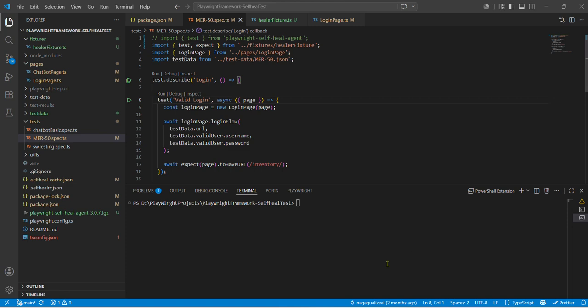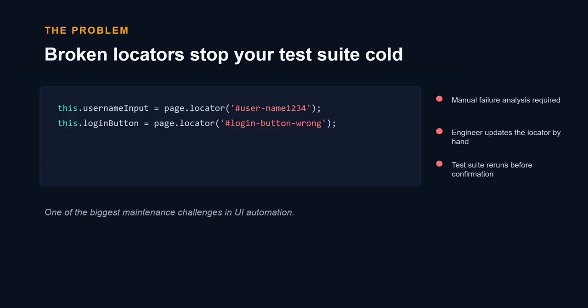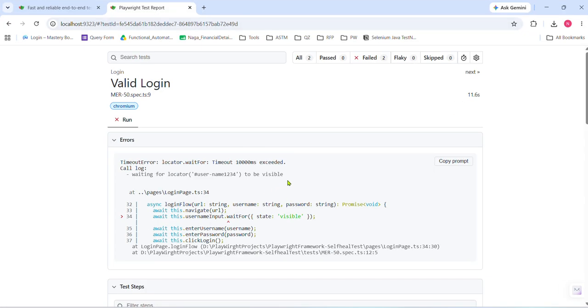So let me show you that. Here in my project, I intentionally broke two locators. If you see here, the username 1234, I have additionally added. If I run this particular test, definitely the script will fail, and this is how it looks. It says it timed out, and this is the failure.